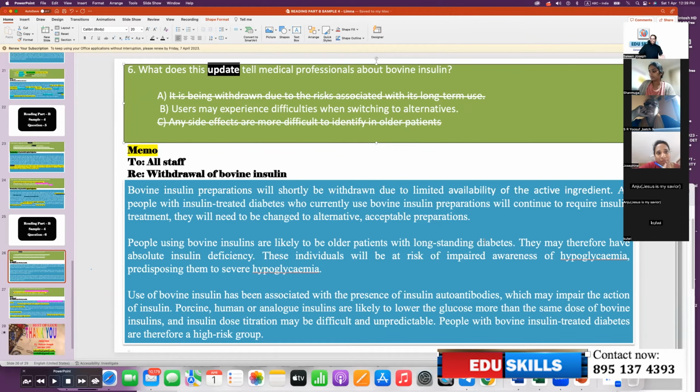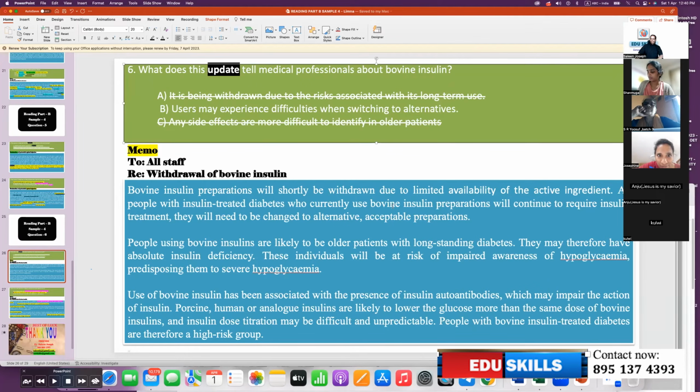The problem is you may not find in this type of question, gist-based questions, the answer in one particular sentence. The whole thing speaks about the difficulties. For example, people with insulin-treated diabetes who currently use bovine insulin preparations will continue to require insulin treatment. They will need to be changed to alternative acceptable preparations. They are giving the reason.